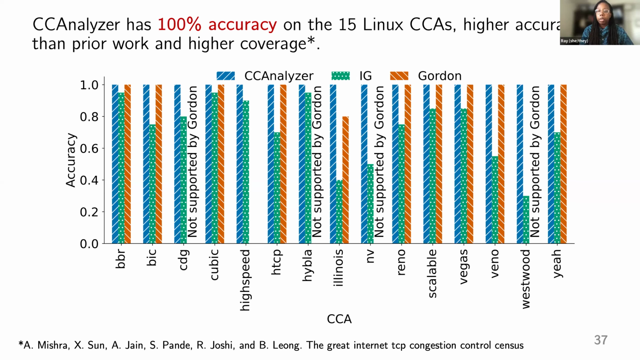We also compare it to Gordon. While Gordon is nearly 100% accurate on the CCAs it supports, it does not support all 15 CCAs in place. And so CCAnalyzer has higher coverage.